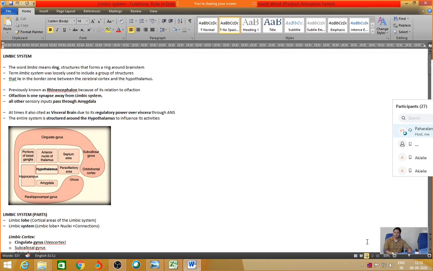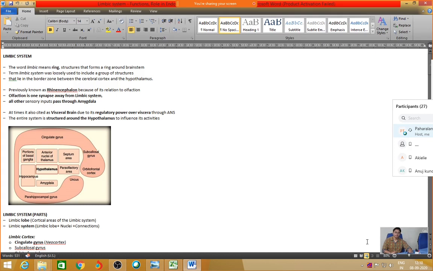But as science evolved and we understood the system better, we understood that its function is not limited to olfaction, and that many other roles can be derived from the system. So we'll discuss the system today, and we'll also look at the functions.